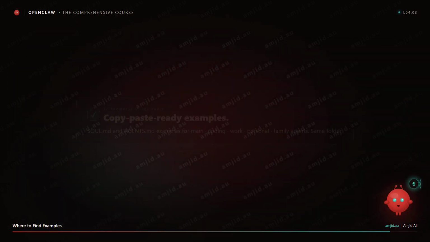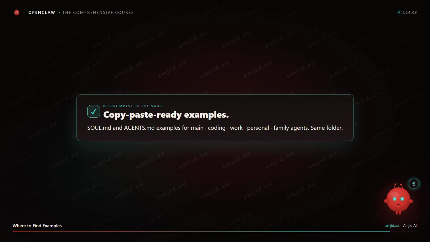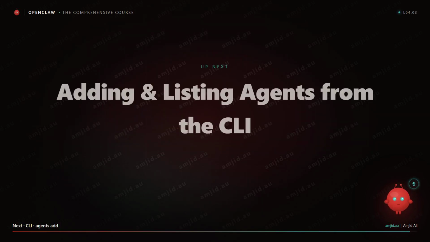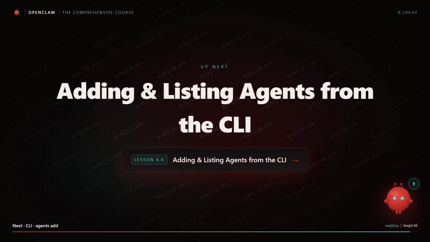That is it. For copy-paste ready examples of all three files, look in the prompts folder of the course vault. We have SOUL.md examples for main, coding, work, personal, and family agents. Same for AGENTS.md. Use them as starting points, then make them yours. In the last lesson of this module, we look at how to actually add and list agents from the command line. See you there.